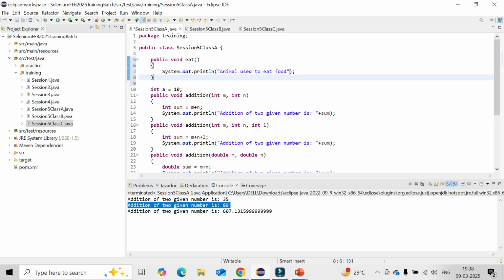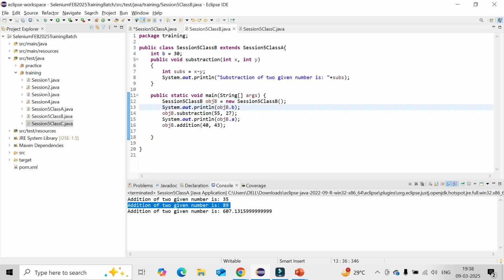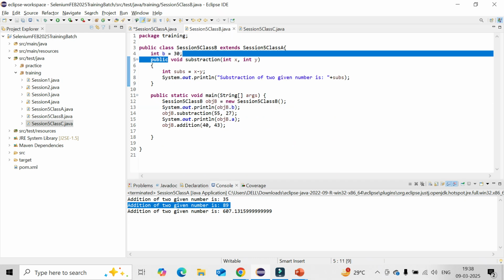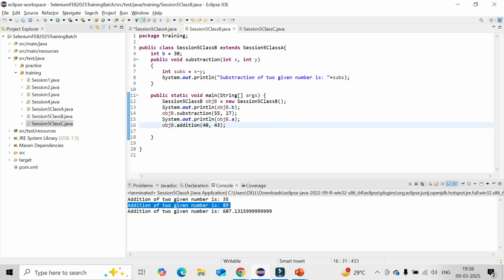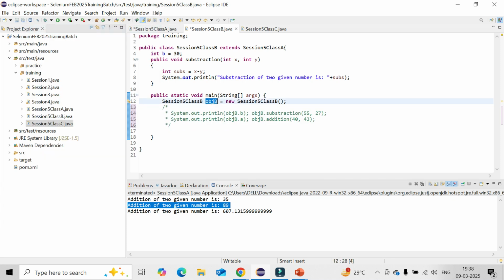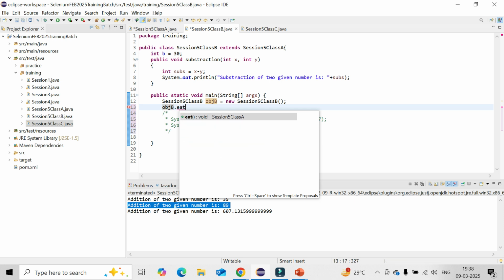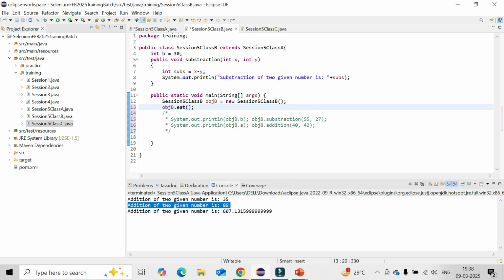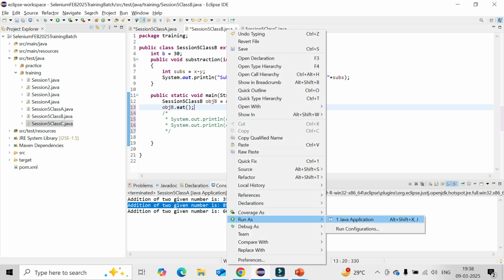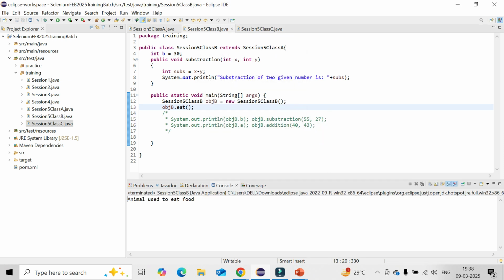Then I will be creating something here. So without creating anything, in case you want to call it, what will happen? In the child class dot eat. So only one similar method is there, eat. Data type is void. There is no argument at all. If you call it, it will give you the right result: animal used to eat food.